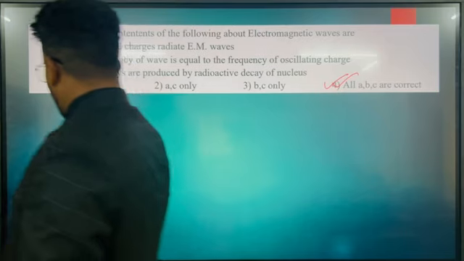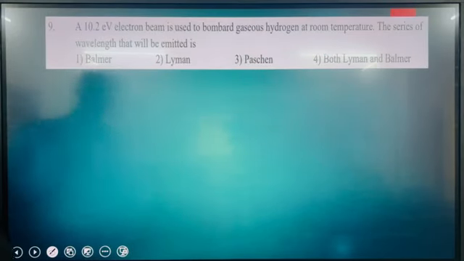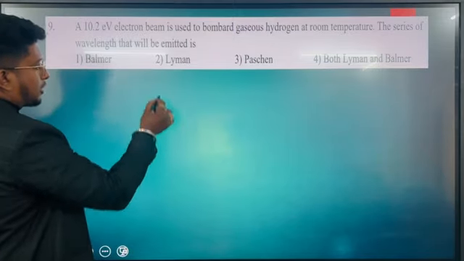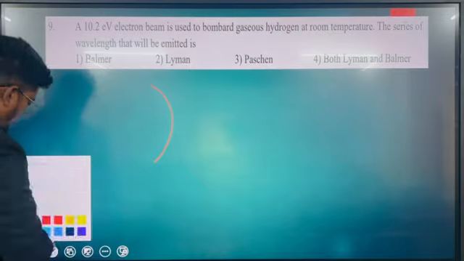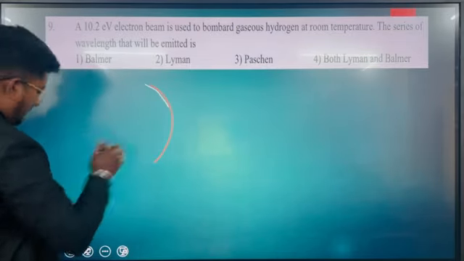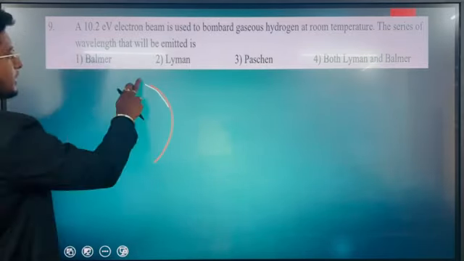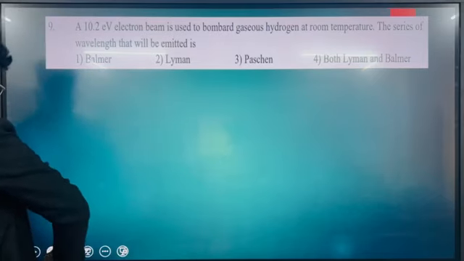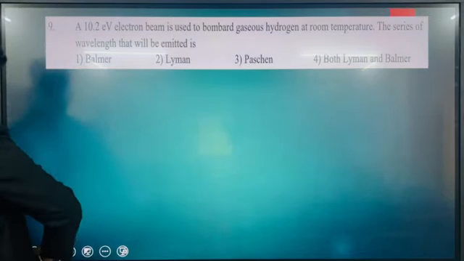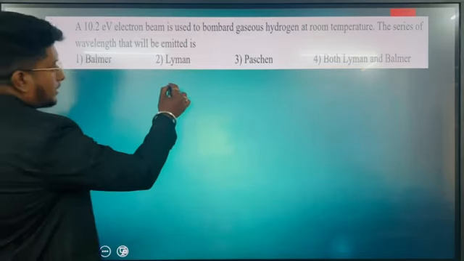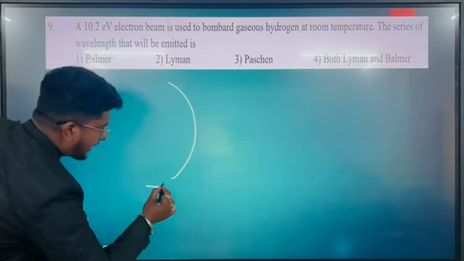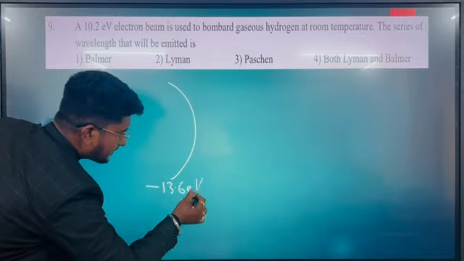In the next question we have a 10.2 electron volt electron beam used to bombard gaseous hydrogen at room temperature. The series of wavelength that will be emitted is, try to understand here. In the first orbit, an electron has minus 13.6 electron volt.